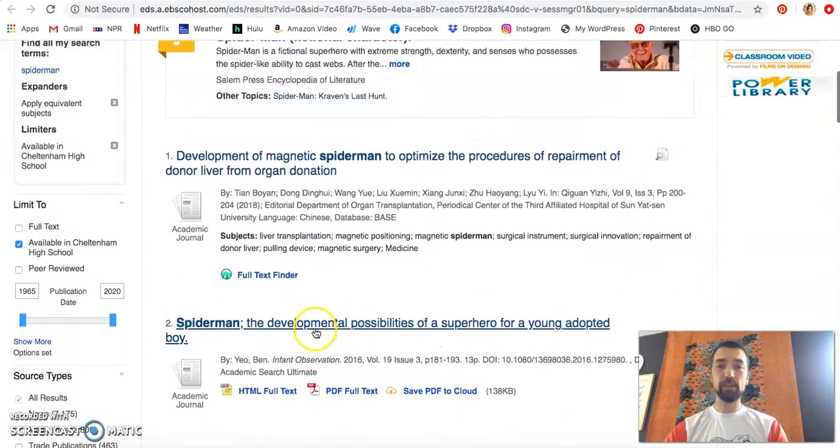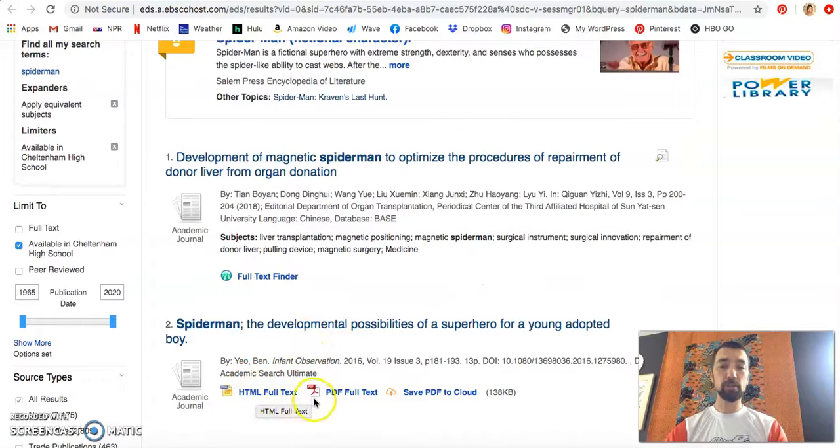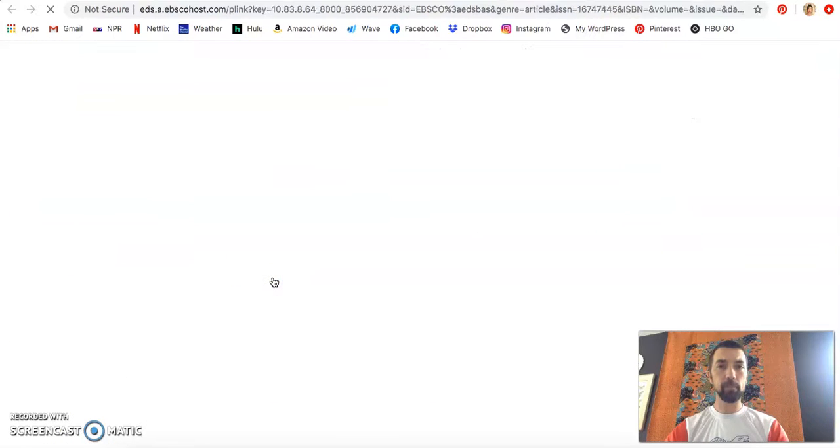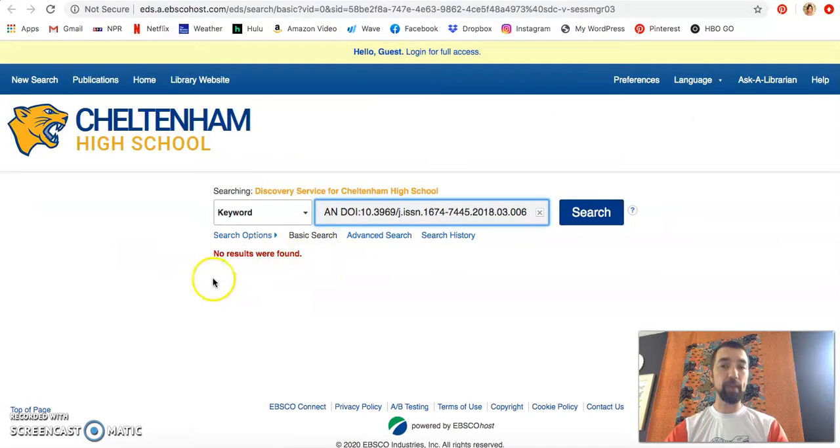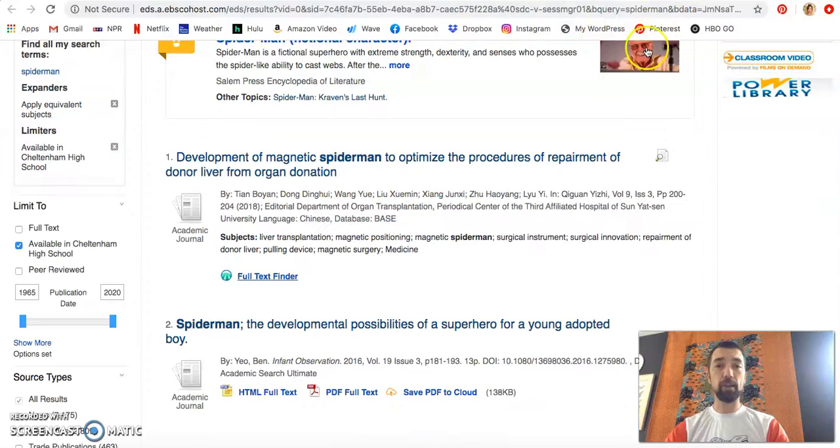In Panther Search, when we see things that say HTML full text, PDF full text, or save PDF to cloud, that means that this entire article here on Spider-Man, the developmental possibilities of a superhero for a young adopted boy, is completely available right away by clicking on any one of these links. When we see one that says full text finder, we may have access to that, but it's not directly through Panther Search. So we need to click here, and it will give us a list of where it is found if we happen to have it. Unfortunately, we don't have every possible resource, and some of our resources cycle in kind of like movies on Netflix. So if that particular article isn't available, you can come back and look for other areas.